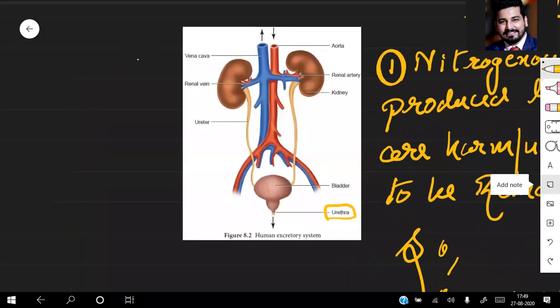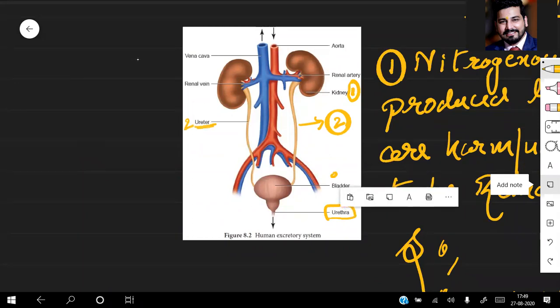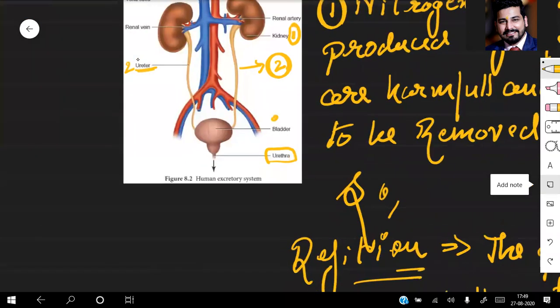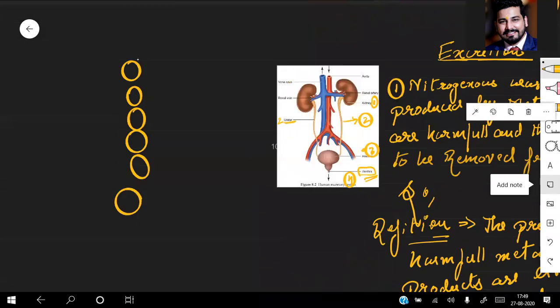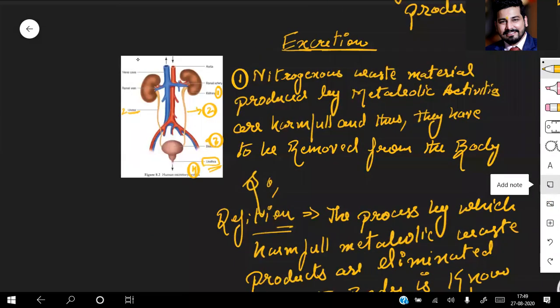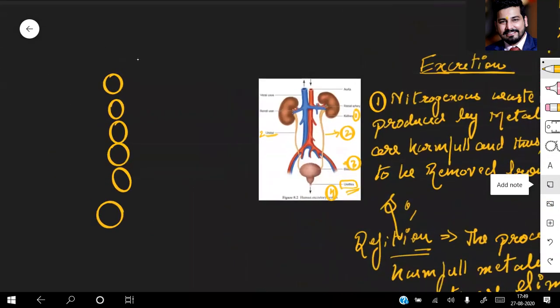So first, the excretory system has the kidneys, bean shaped, present in pairs. Number two is the ureters, also present in pairs. Next, in third position, you have the urinary bladder, and fourth and final, the terminating portion is the urethra. Let me tell you about the structure of the urethra and some points regarding it.